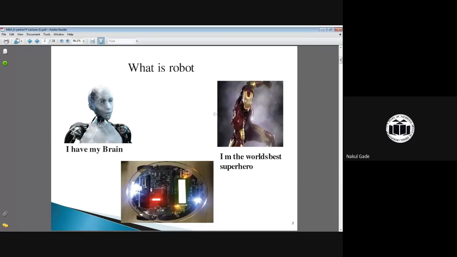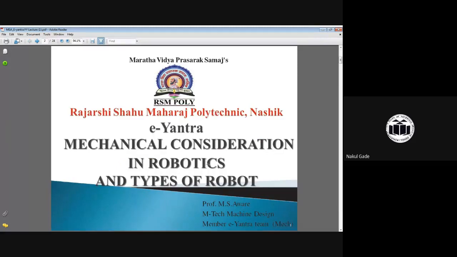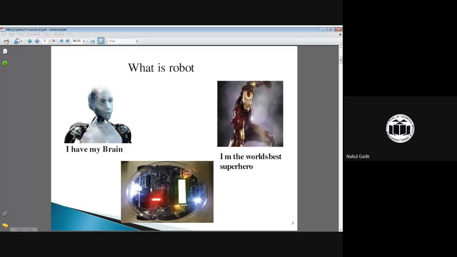Okay, so till now we are aware of the concepts regarding computer engineering, electrical engineering, and electronics engineering in the field of robotics. The first two pictures you can see show what an actual robot looks like. The first picture is a very well-known example from Mr. Rajinikanth's movie. The second one is the Avengers. So all these are types of robots.